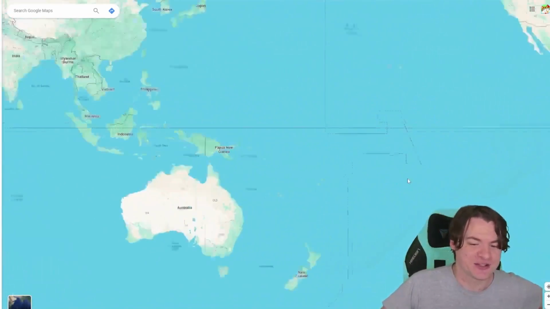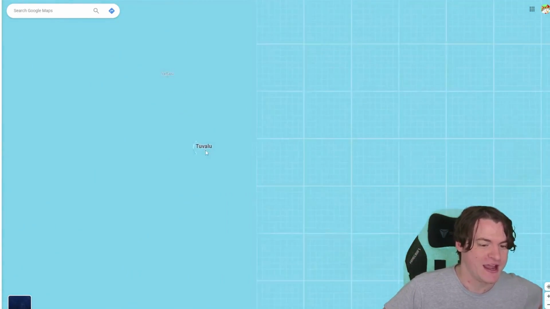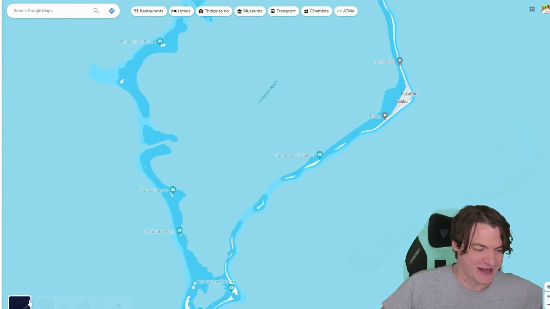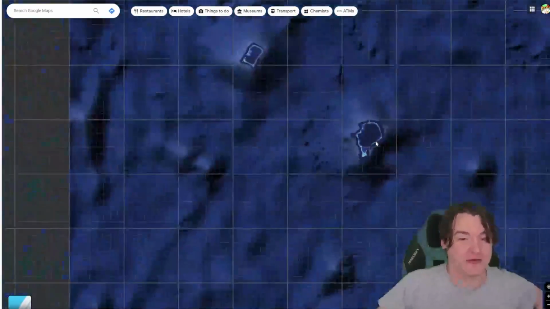This is something that I think Tuvalu is also scared of. I'll be honest with you, every time I look for Tuvalu, I'm like, why? But Tuvalu is also going to go under. You can see it basically looks like it's underwater right now, to be honest with you. But this is a country that will not exist, and its territory will go away with it.